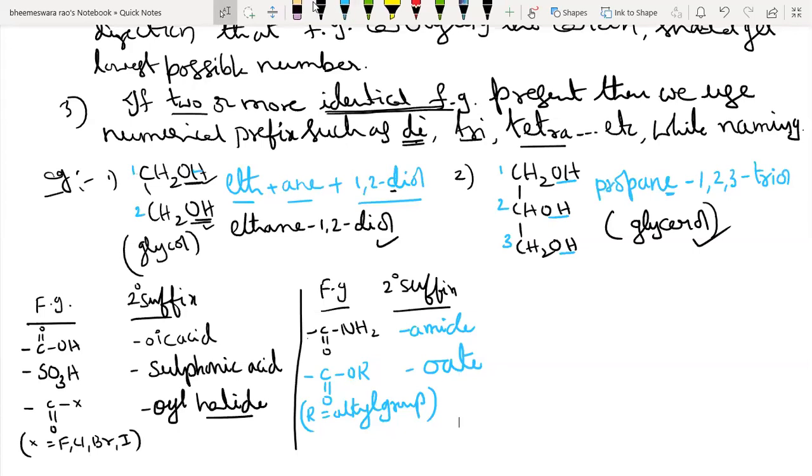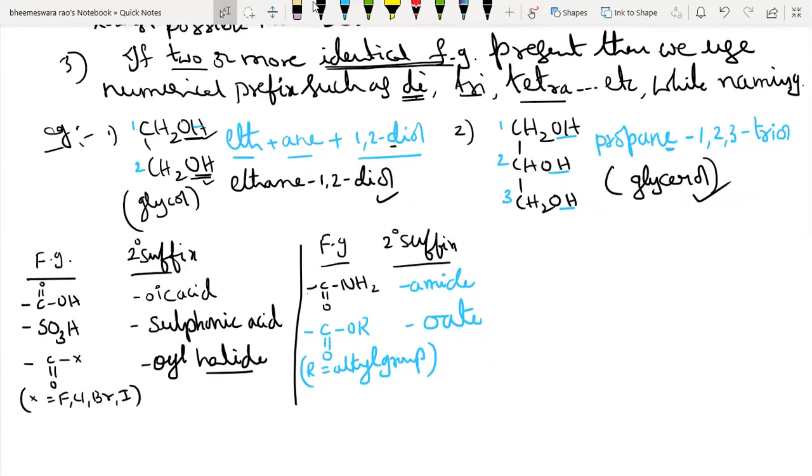Similarly, if the functional group is CN, its name is cyanide, but the secondary suffix we require is nitrile. Similarly, if NC is present, its name is isocyanide and the suffix is isonitrile. Here, students, the difference between cyanide and isocyanide is what?